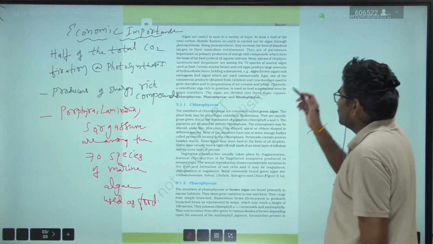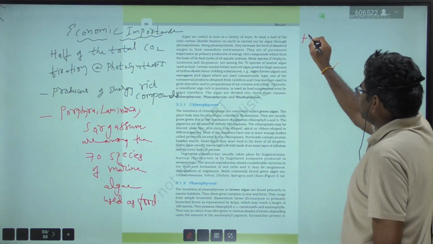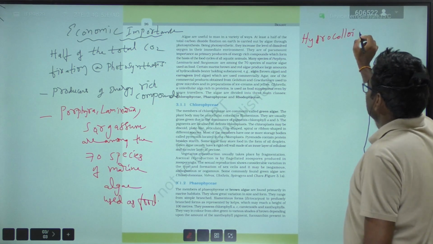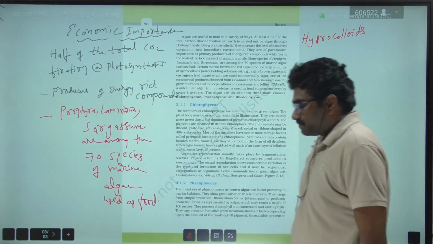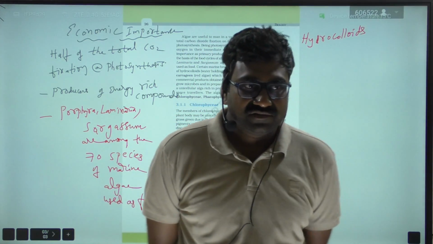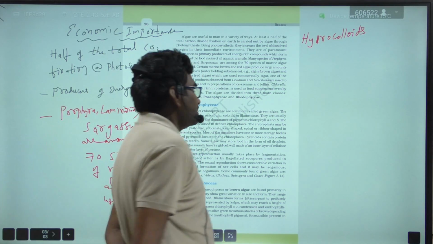And next, here they can produce hydrocolloids, which are water holding substances. They are used in medical surgicals, that is algin and carrageenan.